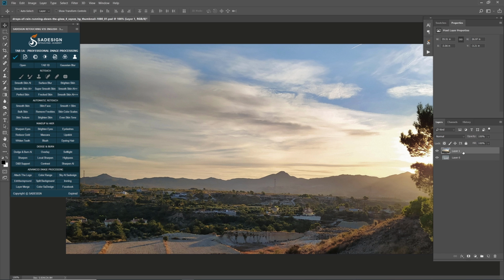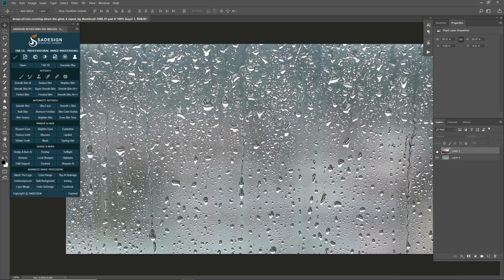Hi guys, I'm going to show you the way to create a background window in your photo. As usual, feel free to download this stock in the description. Here I have an amazing landscape photo and a rain mirror.